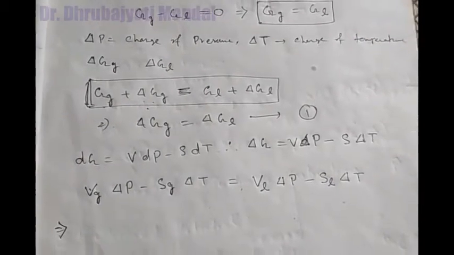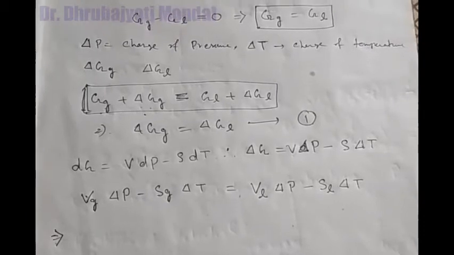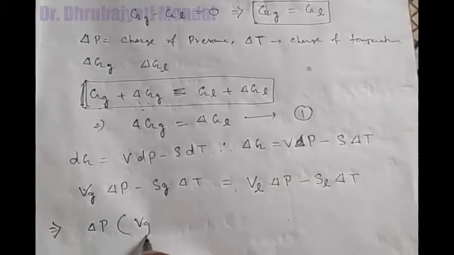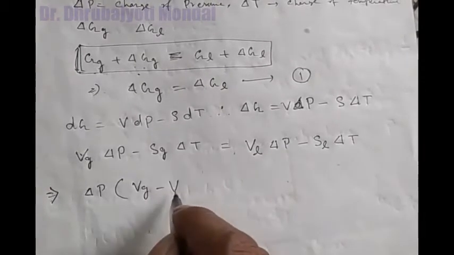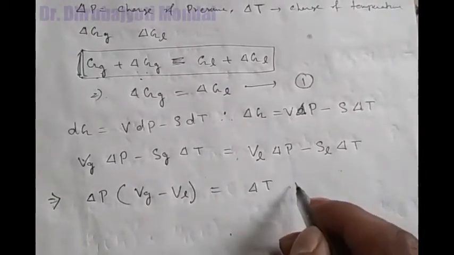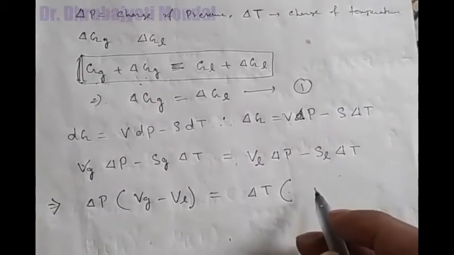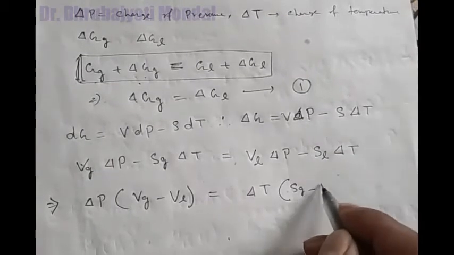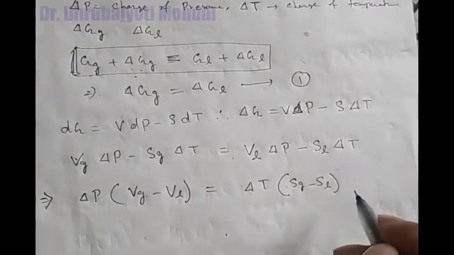Now you have to modify the equation, so you can write delta P into (Vg minus Vl) is equal to delta T into (Sg minus Sl).